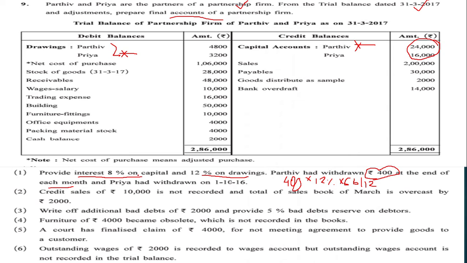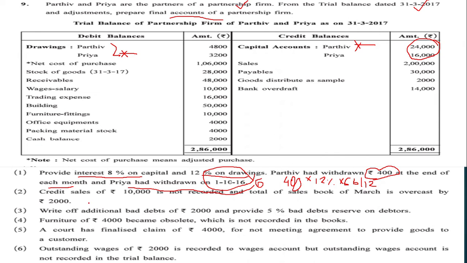And what about Priya? Priya had withdrawn on a specific date that has been given. So now we will be taking the months after that: October, November, December, January, February, and March. So it is 6 months. So we will be providing interest for 6 months over here.